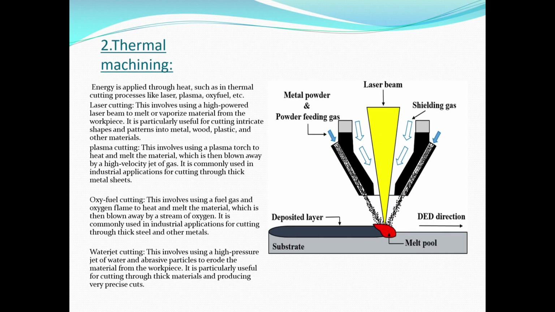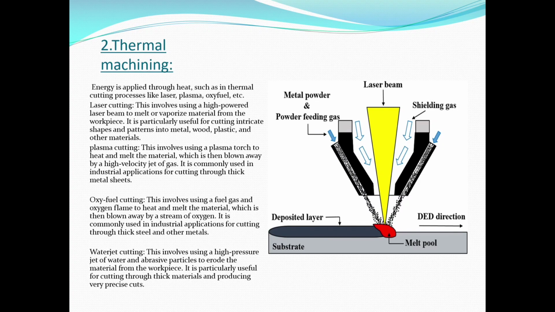This involves using a high-powered laser beam to melt or vaporize material from the workpiece. This is particularly used for cutting intricate shapes and patterns into metals, wood, plastic, and other materials.